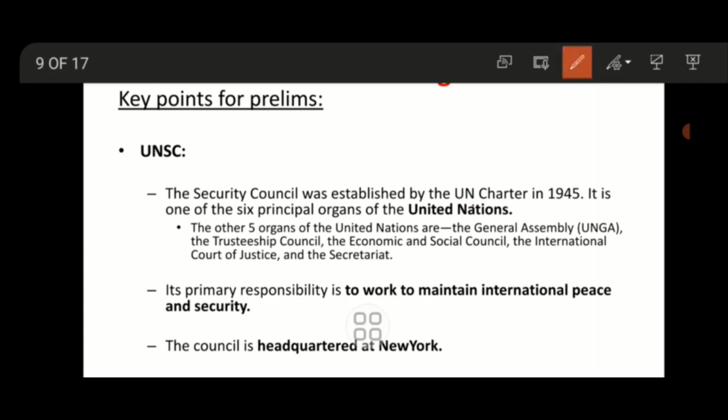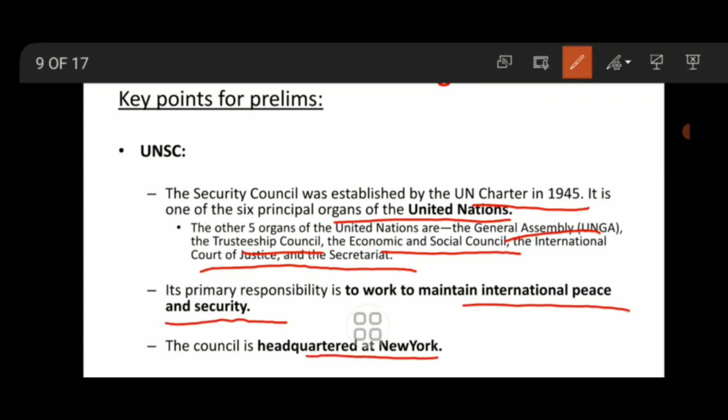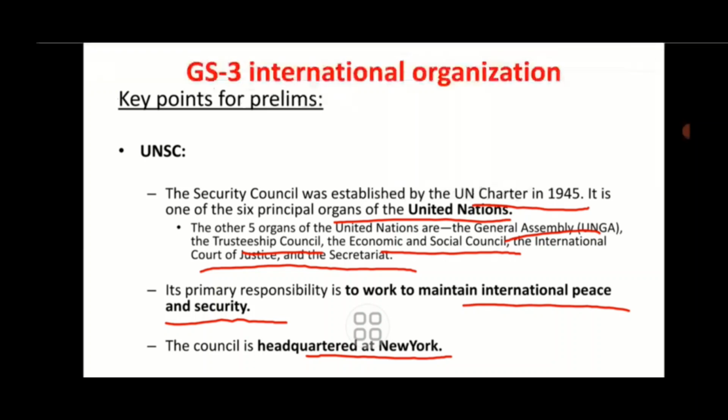So for prelims, about the UNSC, the Security Council was established by the UN Charter in 1945. It is one of the six principal organs of the UN. The other five organs are the General Assembly, Trusteeship Council, Economic and Social Council, International Court of Justice and Secretariat. Its responsibility is to work to maintain international peace and security. The Council's headquarters is at New York.